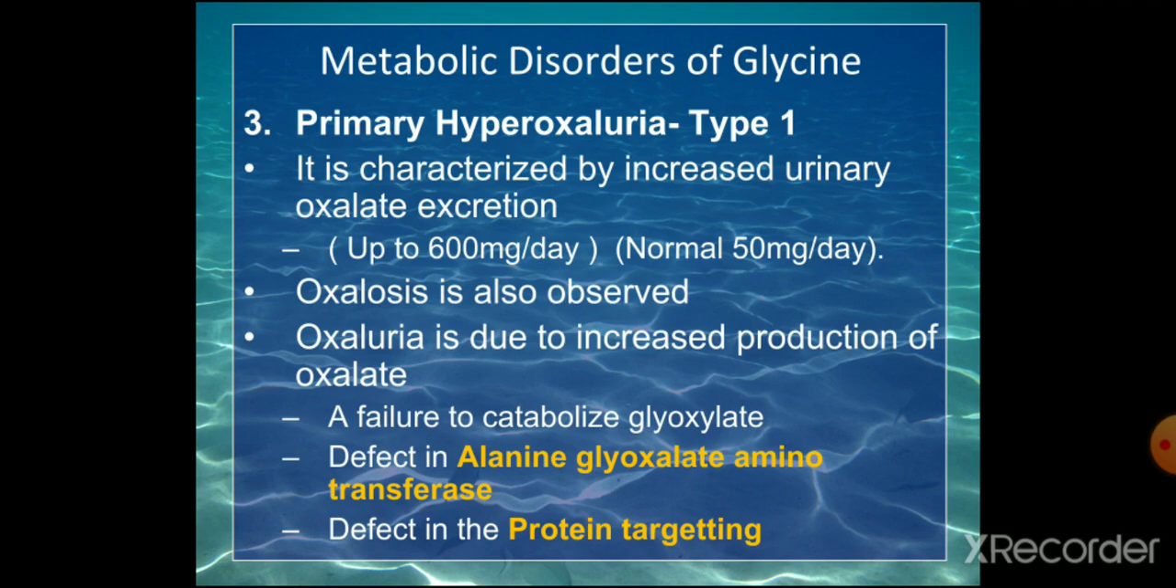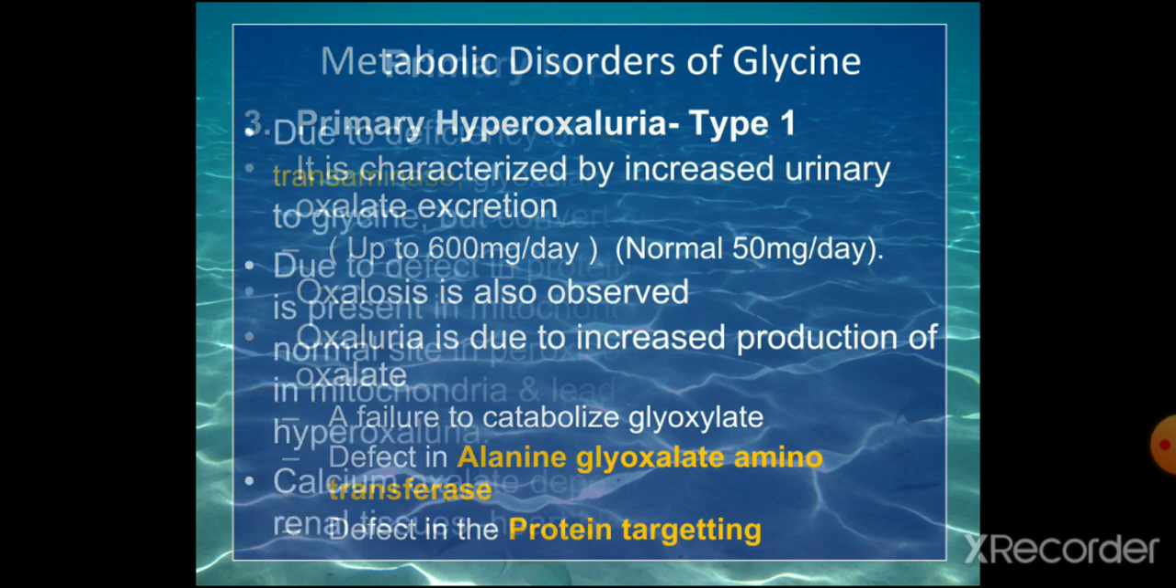Suppose this enzyme is not functioning properly, what happens is glyoxylate will be converted to oxalate and the oxalate level will be increased. So it is actually not an enzyme deficiency. The enzyme defect is due to a defect in protein targeting. What is the meaning of protein targeting? We have studied that in the cell, the protein after synthesis is targeted to various organelles, isn't it? So suppose they are going in the wrong direction and reaching the wrong place where they are not active. That is what is happening in this condition.